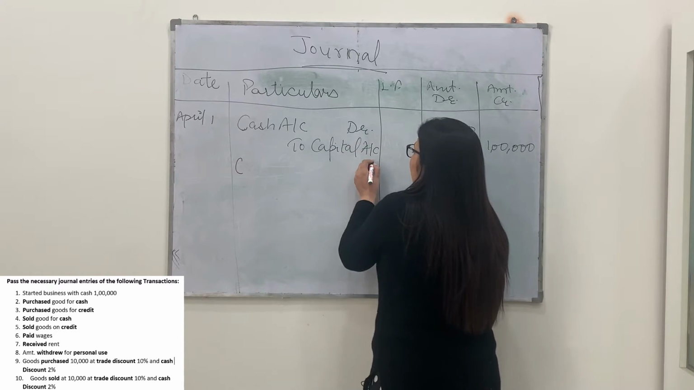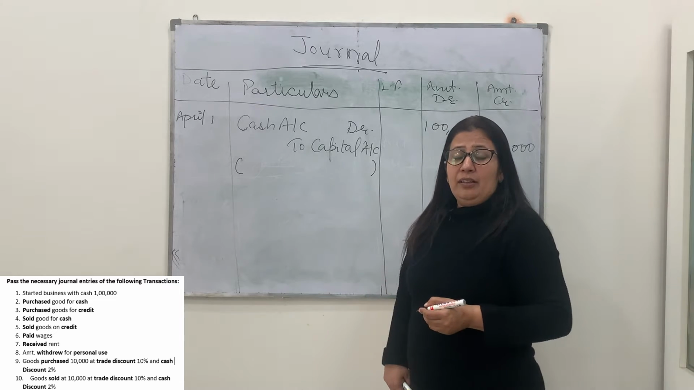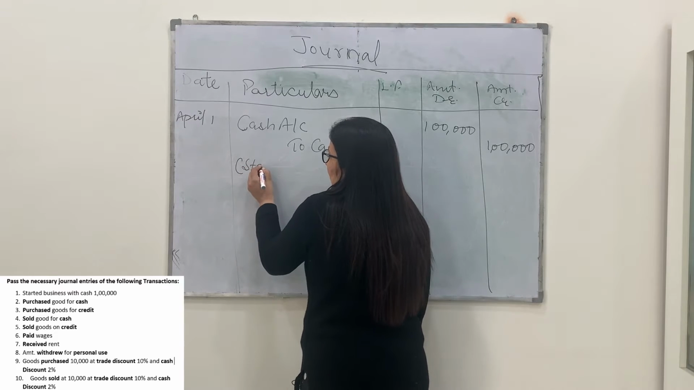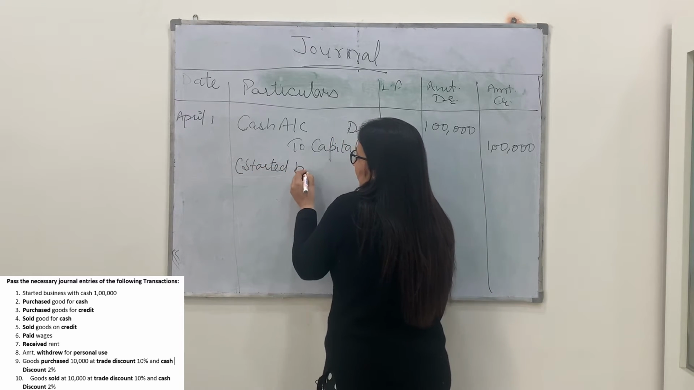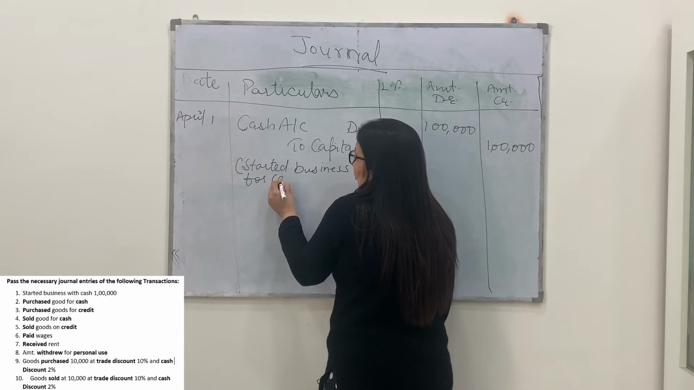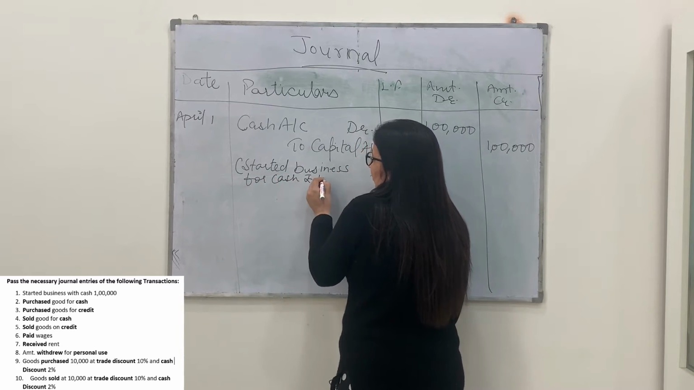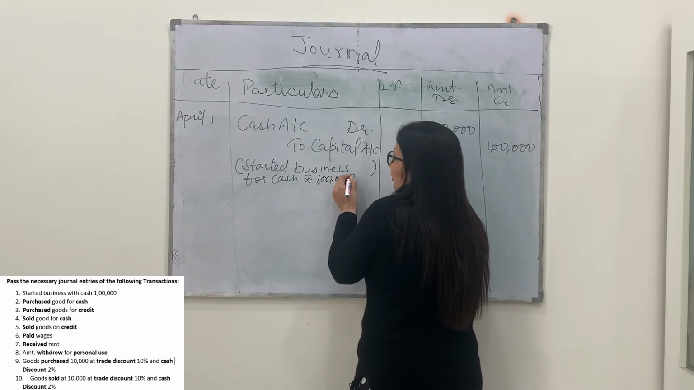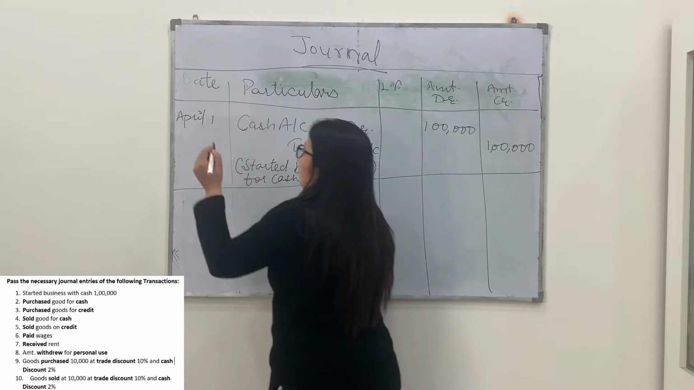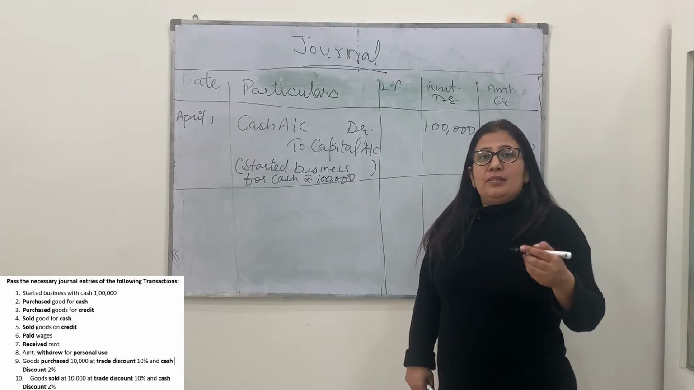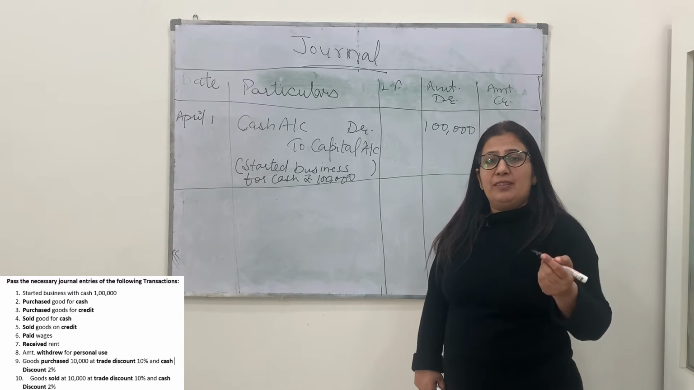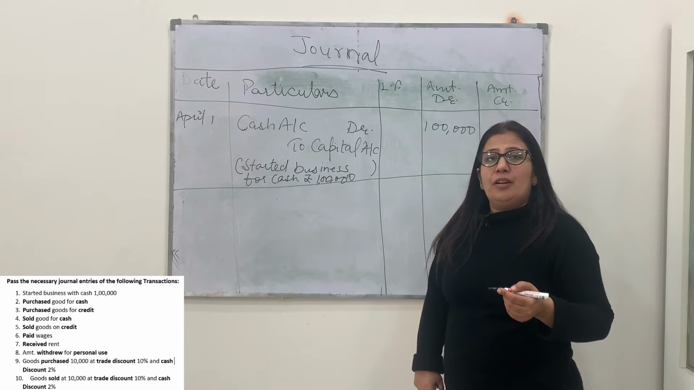After putting the entry, a brief explanation is to be written in a bracket that is known as narration. Started business for cash rupees 1 lakh. In this way, one entry has been completed. Whenever the businessman invests the money in the business, what is done after that?